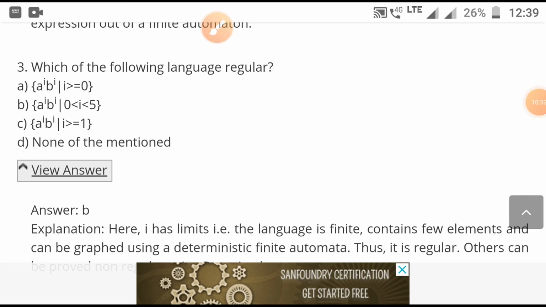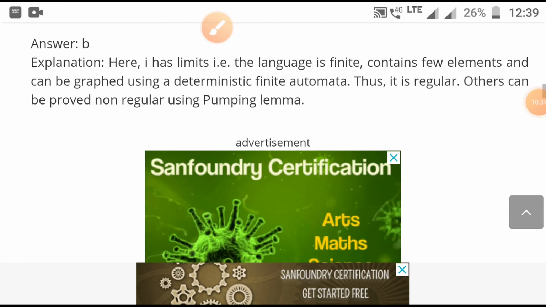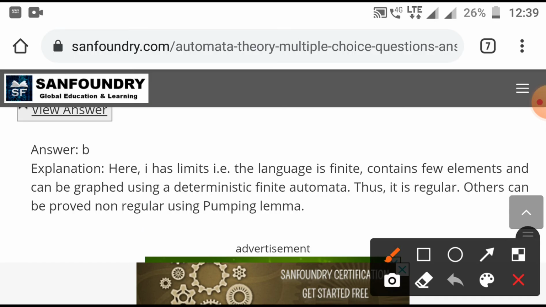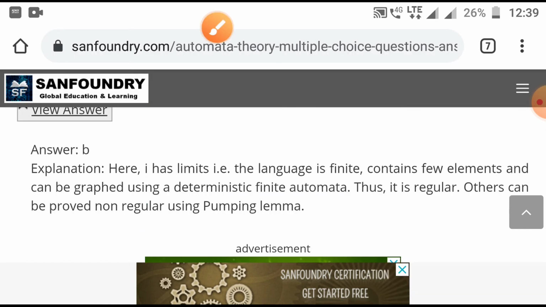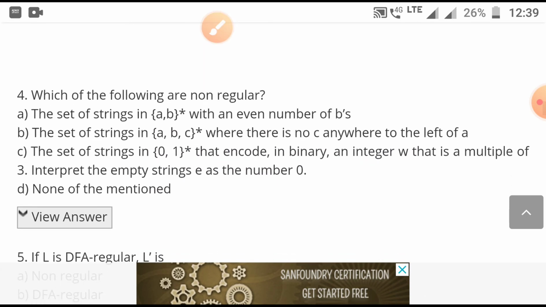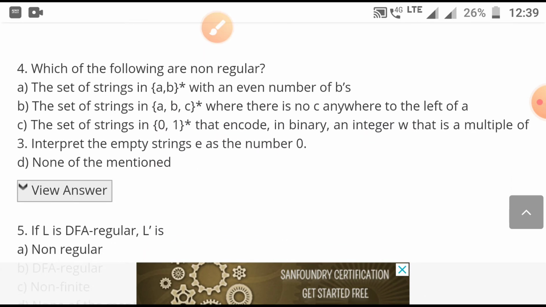And the next question, but the important thing is that this point has a limit, otherwise not. In the next question: which of the following are non-regular? The set of strings AB asterisk with an even number of B's. No problem, I think an even number of B's you can recognize.